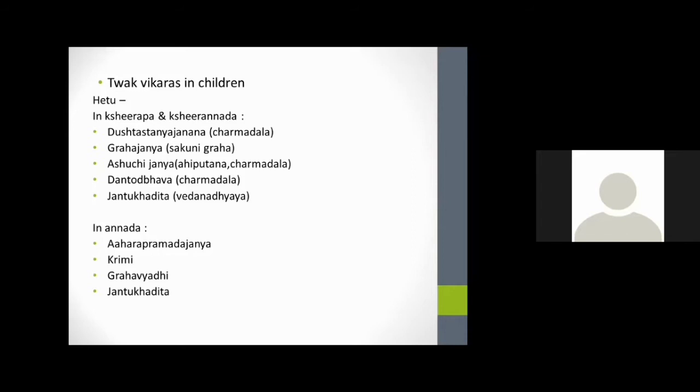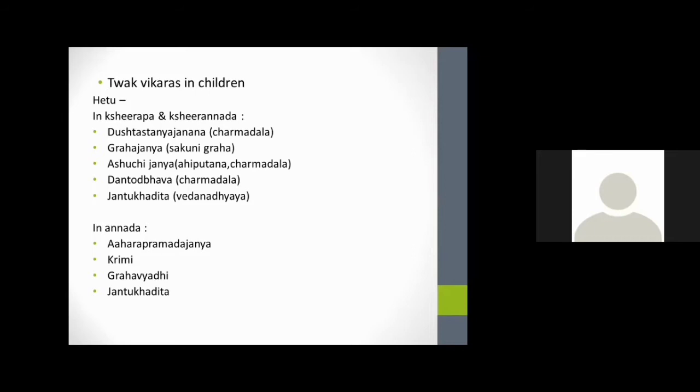Not only the children's dosha dushya, we should analyze the dosha dushya of the mother also. Like in the case of Charmadala, Dushta Stanya Janana conditions, and in Grahajanya Vyadhi like Shakuni Graha, some symptoms are present like Grahabadha conditions, and Ashuddhi janya conditions like Ahipudana, and Charmadala conditions, and Dantodbhava rogas. Again Charmadala is mentioned, and Jatugandida, as in Kashyapa Samhita Vedanadhyaya it is mentioned. We can consider all these hetus while describing the clinical conditions in Kshiraba and Kshiranada.